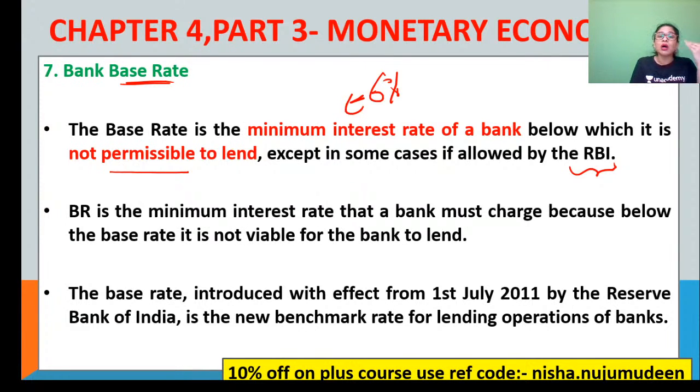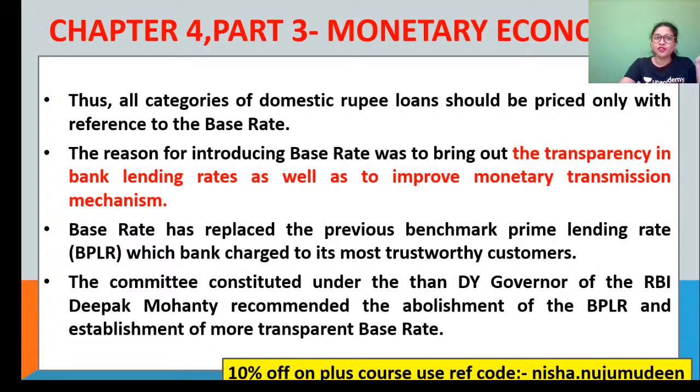And now since 2011, this concept called base rate was introduced. That is also one of the quantitative instruments of credit control by the RBI, and now it is a benchmark rate for lending operations for all the commercial banks. Thus, if you see all the categories of domestic rupee loans, they should be priced only with reference to what? I repeat, only with reference to the base rate. Come on, look at this keyword. You have a keyword called only.